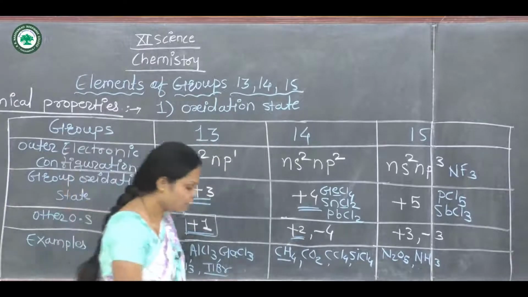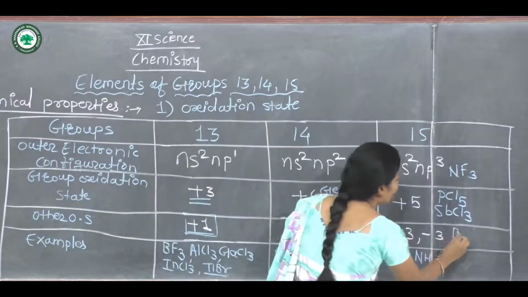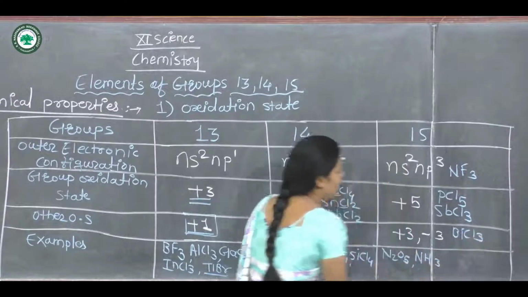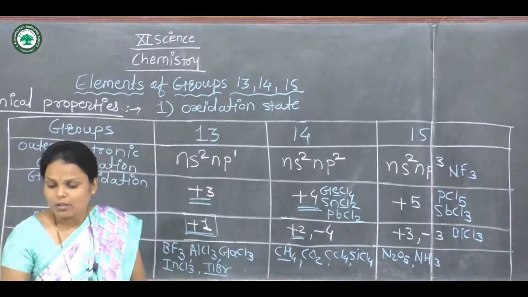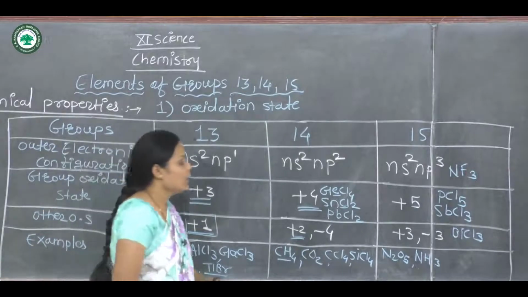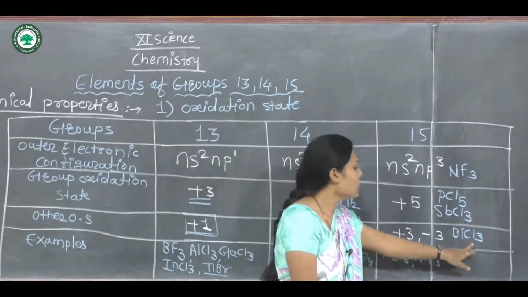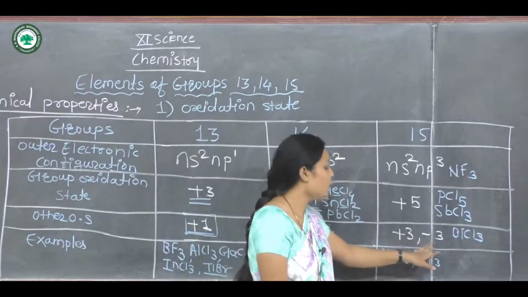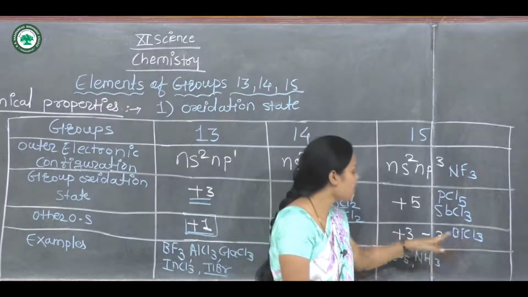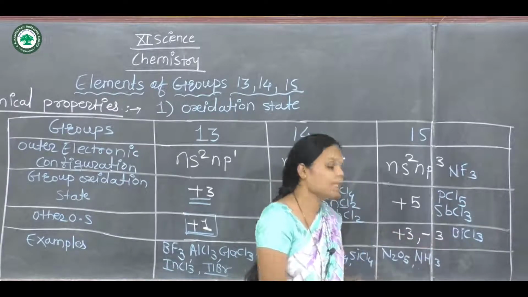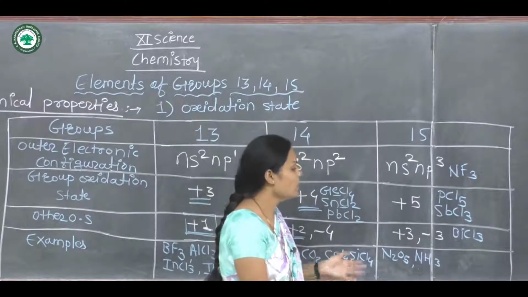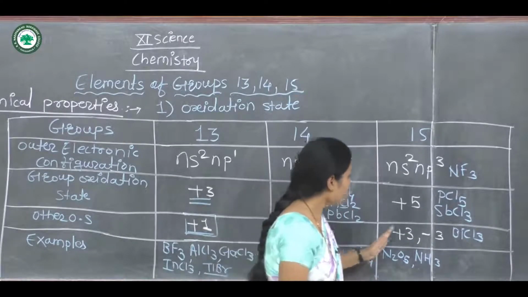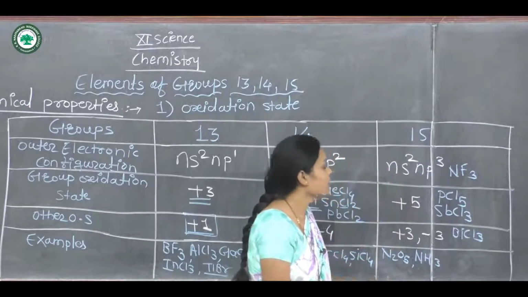Now BiCl3 means bismuth trichloride. This is also an example of a group 15 element, and it shows the oxidation state +3 or -3. Here the -3 oxidation state will be shown. We can calculate it easily, but I will only show the oxidation states of group 13, 14 and 15.